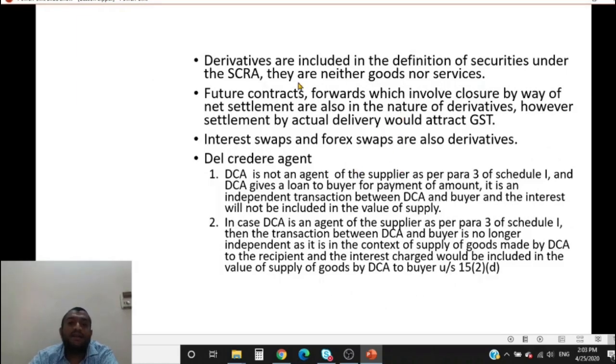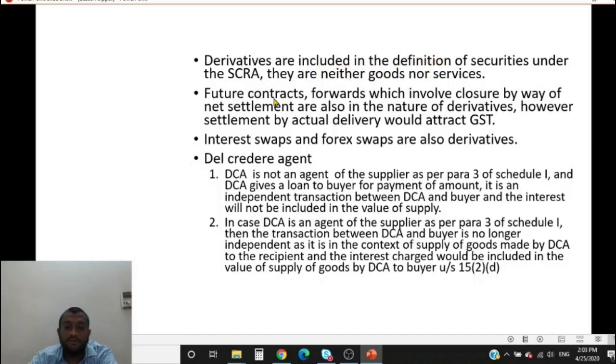Now what are derivatives? So we've understood that securities are neither goods nor services. Now what about derivatives? Derivatives are also included in the definition of securities as per the Securities Contract Regulation Act. So derivatives are also not subject to GST.